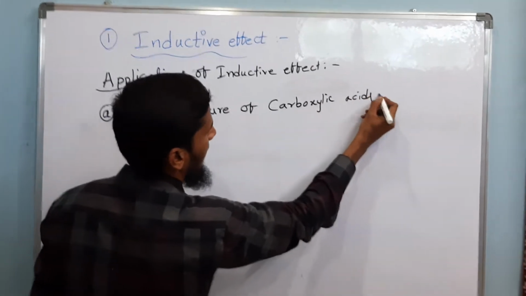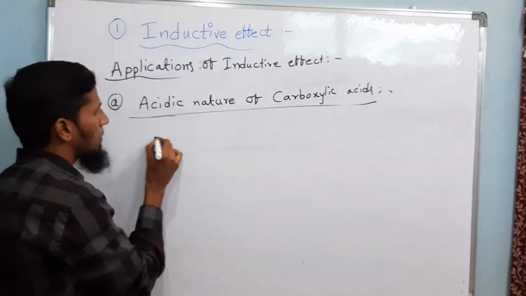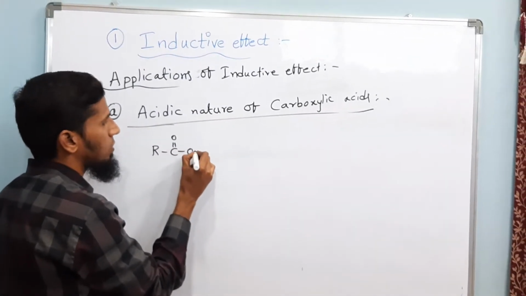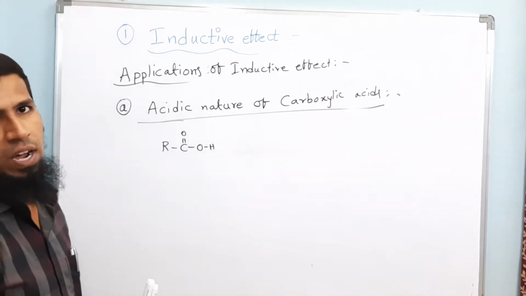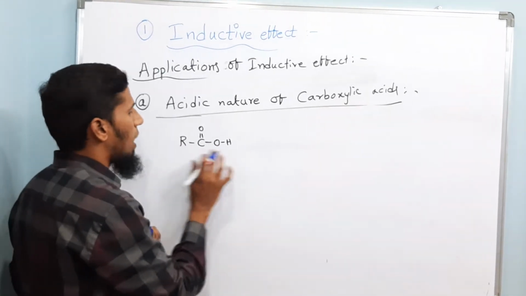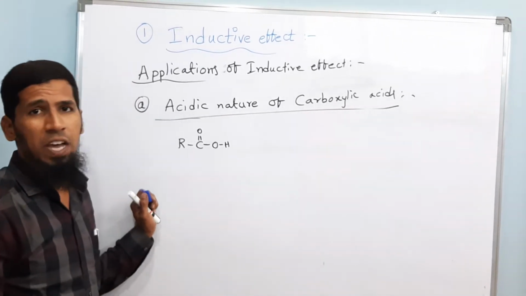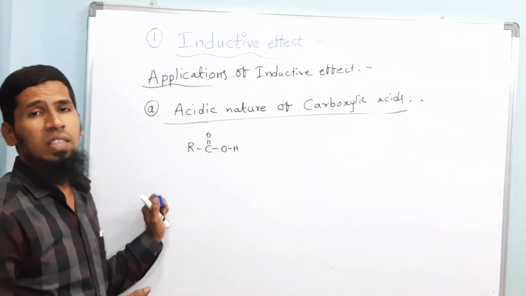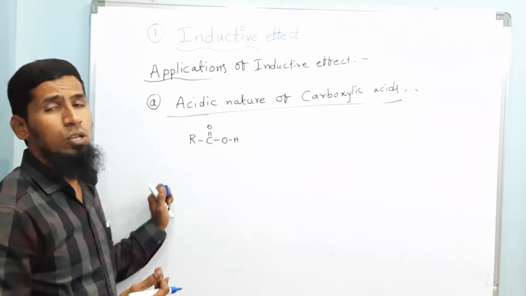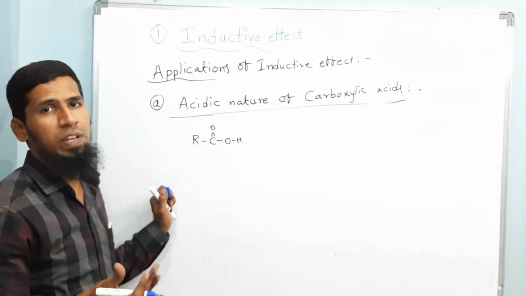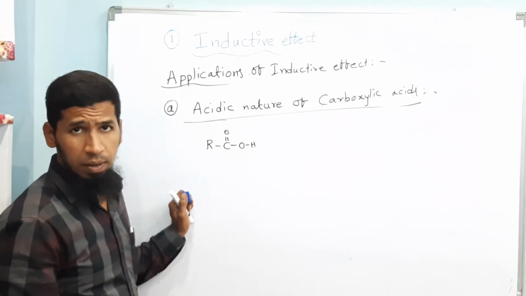So we know what carboxylic acids are: the compounds with the C double bond OOH functional group can be considered carboxylic acids, and these are all organic acids, we already know that. So R C double bond, where R is the alkyl group, is the functional group present in carboxylic acid. When we ask what an acid is, I think you might have studied the concept of acids and bases in ionic equilibrium. So what is an acid? Basically, a substance which donates a proton when dissolved in water can be considered a Bronsted acid.